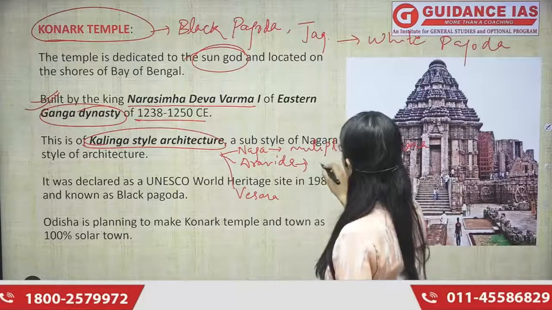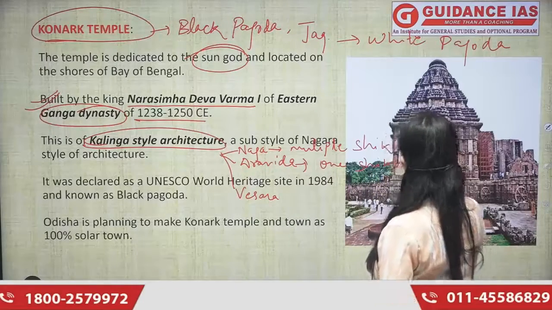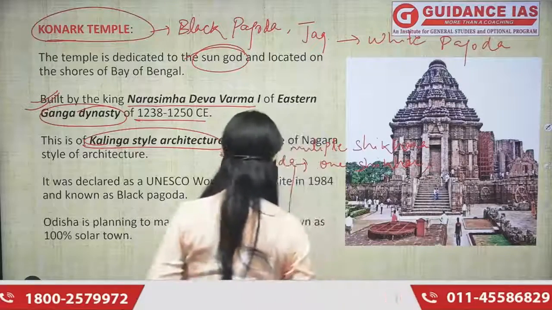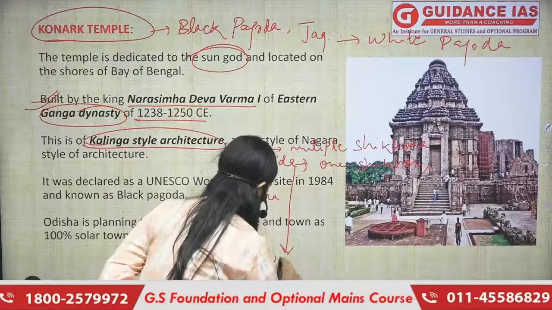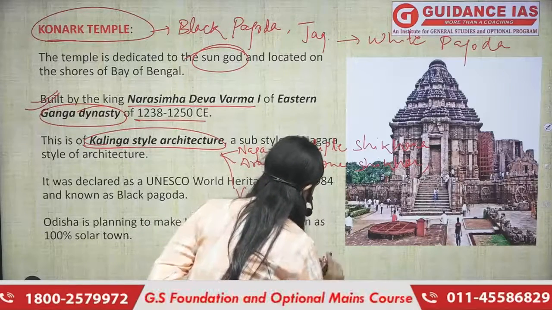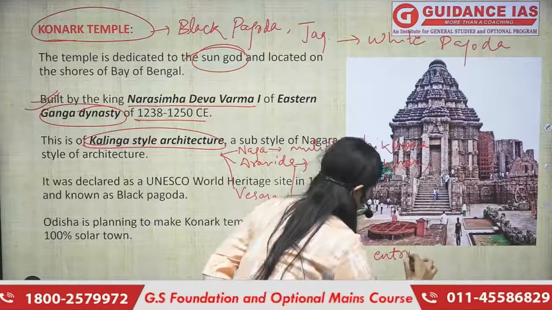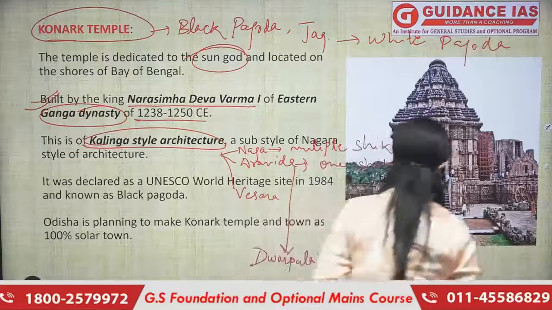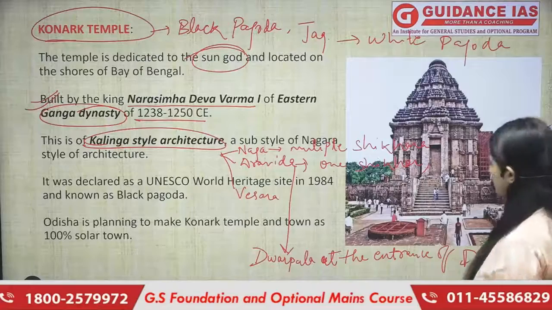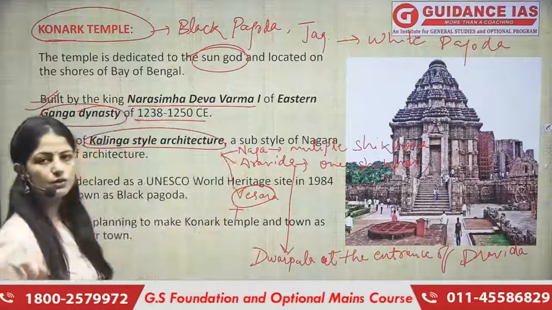Dravida में on the other hand you will find only one shikhara. You will also find Dwarpalas at the entrance of Dravida style temple architecture, right? And this is the mixture of both the Nagara style and the Dravida style.